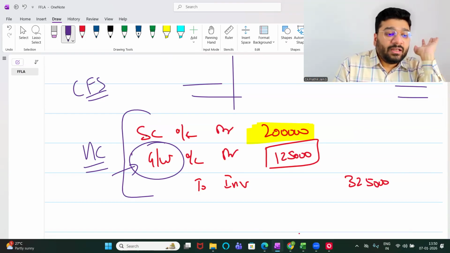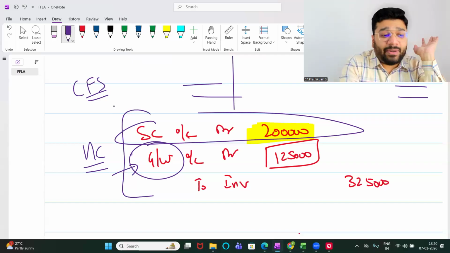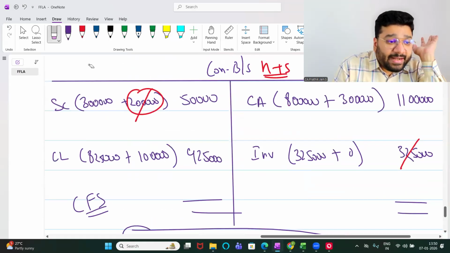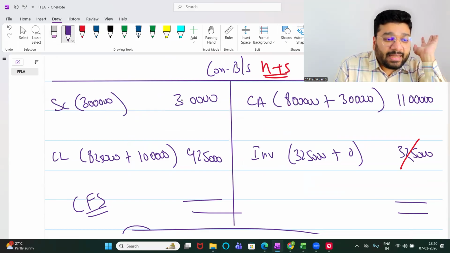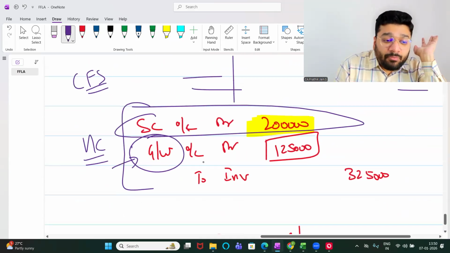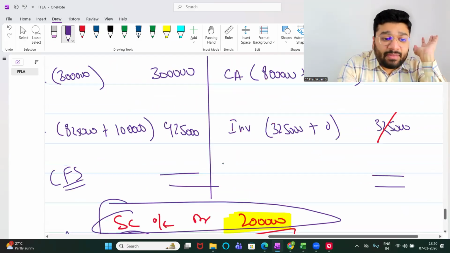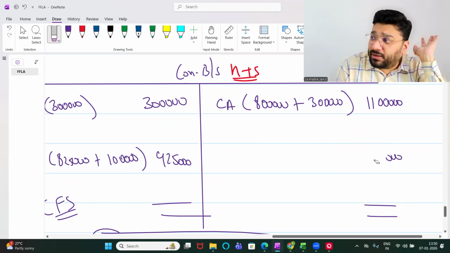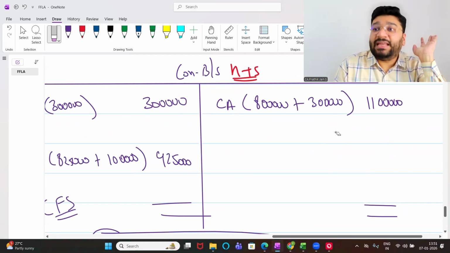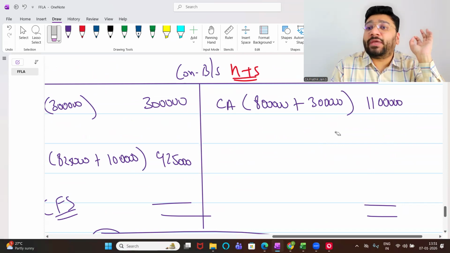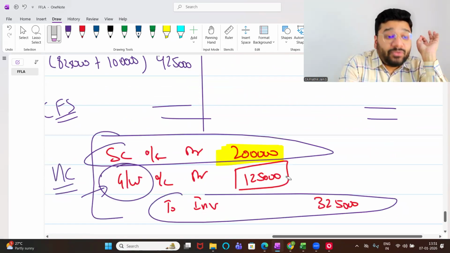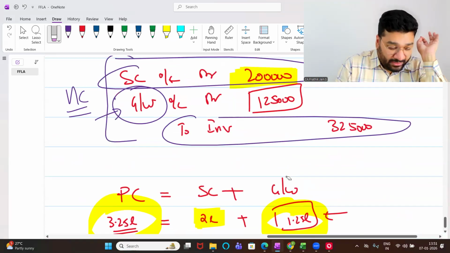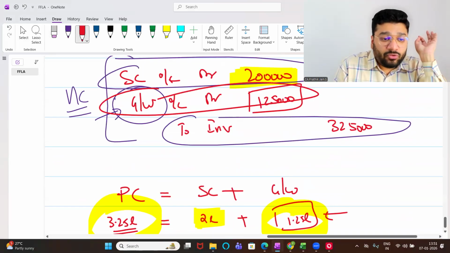Now, the moment I debited share capital, please understand. The moment I debited share capital from the balance sheet, this will get vanished. So what is my revised capital now? 3 lakh rupees. The moment I credited investment, my investment got vanished from the balance sheet. Okay, not okay.